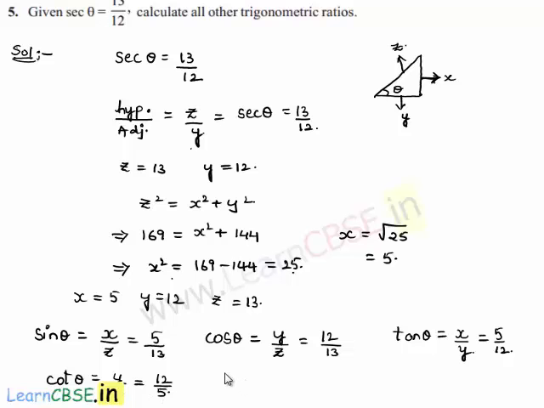And also let us find the value of cosecant theta, which is nothing but the inverse of sin theta. Therefore cosecant theta can be written as 1 by sin theta, which is equal to 1 by sin theta value is 5 by 13. So 1 by 5 by 13 is 13 by 5.